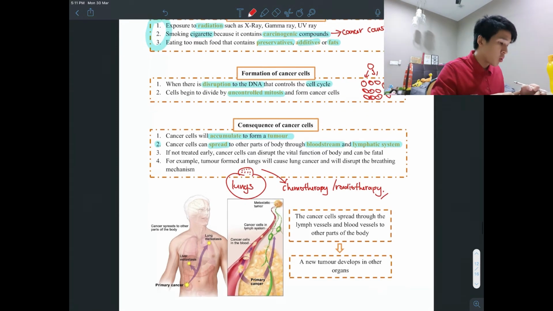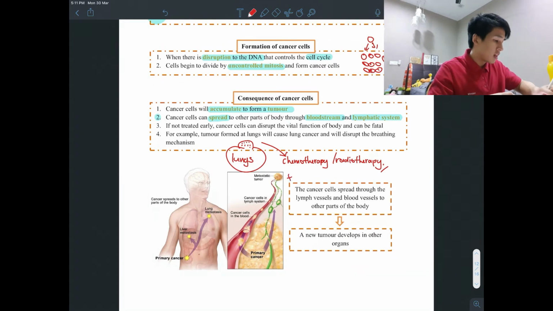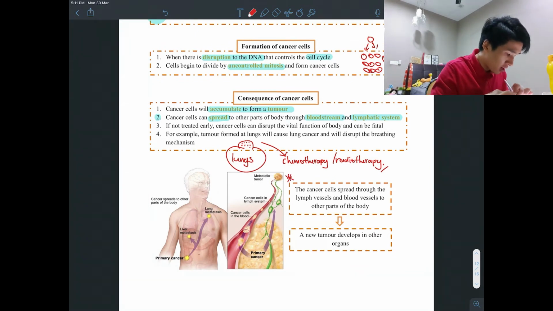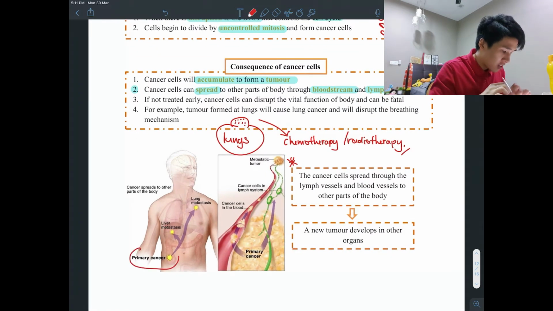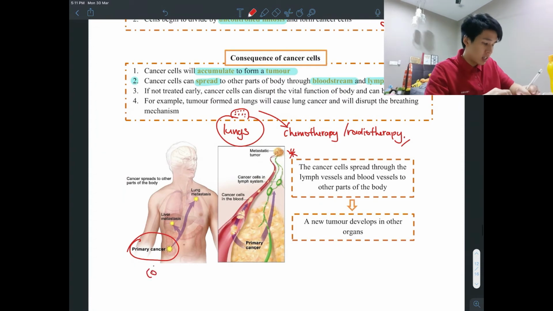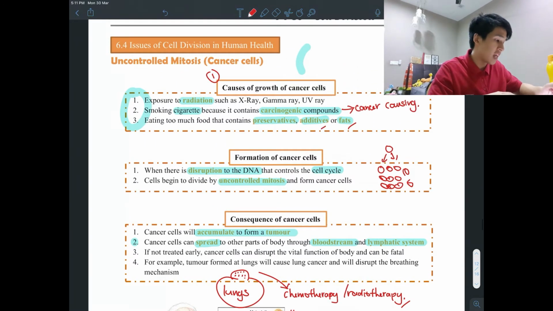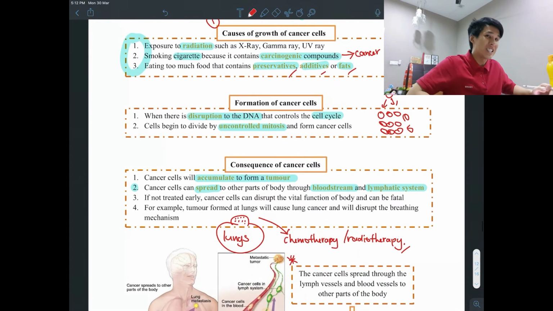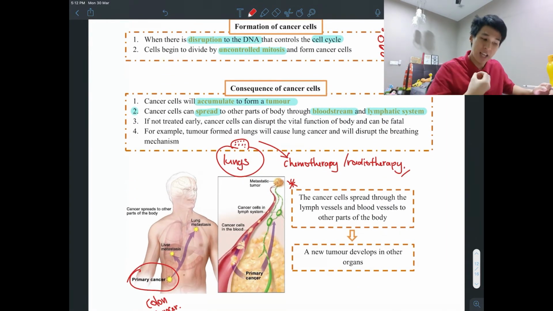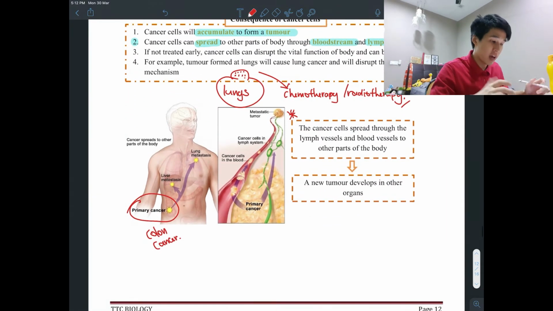Okay, so here we mention how cancer can spread. So you can see, now I have the cancer inside your large intestine. So this is called colon cancer. Colon cancer could be due to eating too much fats or too much artificial food. So when this food goes into your large intestine, the colon, it causes cancer there. So how does it spread to maybe your liver, lungs, and so on?